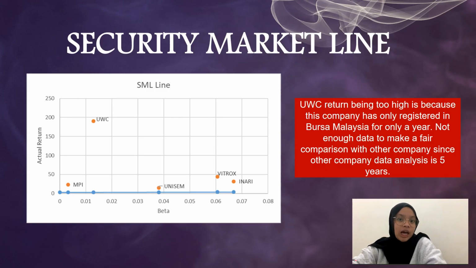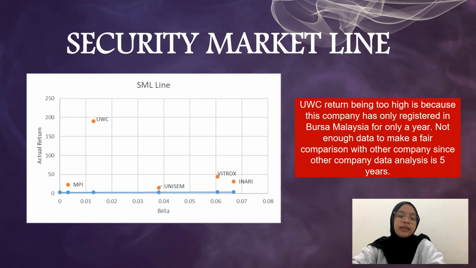Moving on to the security market line. SML is a line drawn on a chart that serves as a graphical representation of the capital asset pricing model. Based on the graph above, we could safely say that all 5 companies are undervalued. Inari, Unisem, MPI, Vitrox, and UWC gain 31.90%, 14.65%, 23.45%, 44.23%, and 190.65% of actual return respectively. All the companies' actual return are higher than their expected return.